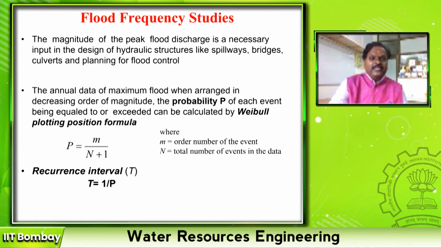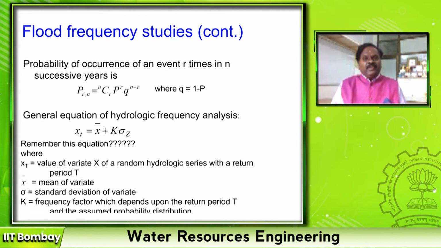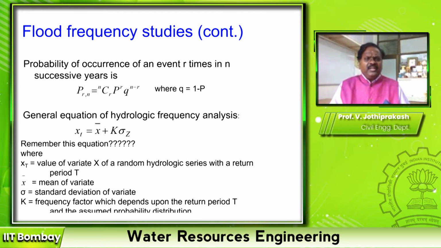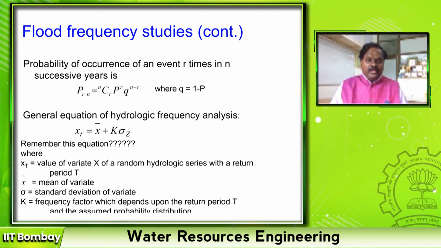Okay. So that's the flood frequency using empirical methods. Sometimes we can fit a distribution. A good example is the binomial distribution, which we have fit for our rainfall. Then the main objective of hydrologic frequency analysis is, after fitting a particular distribution, you have to estimate the flood magnitude. Xt is the flood magnitude for a return period of t.